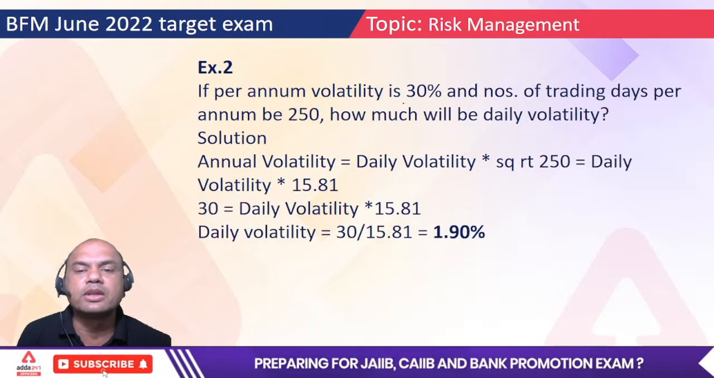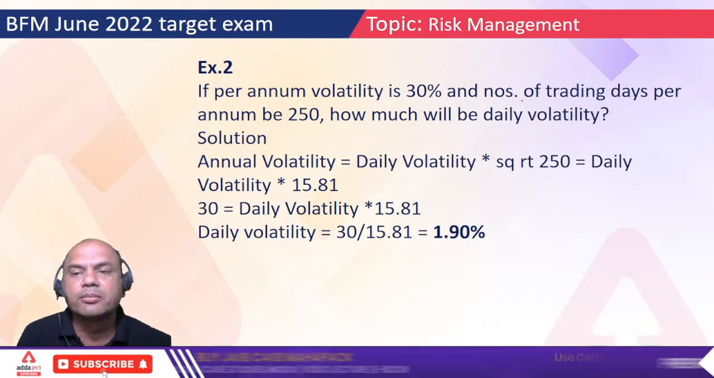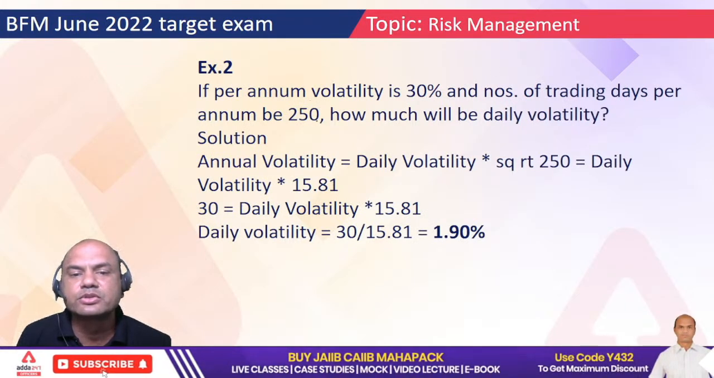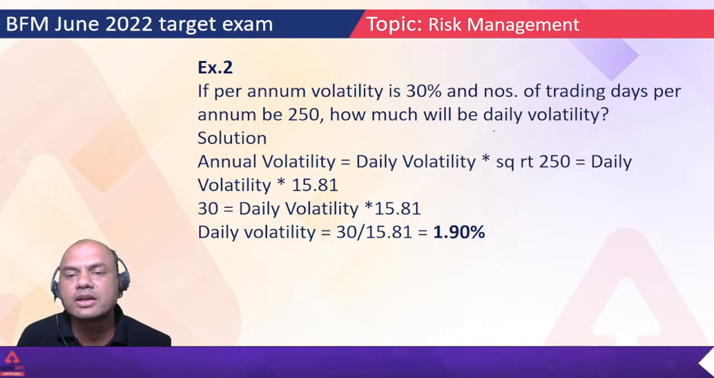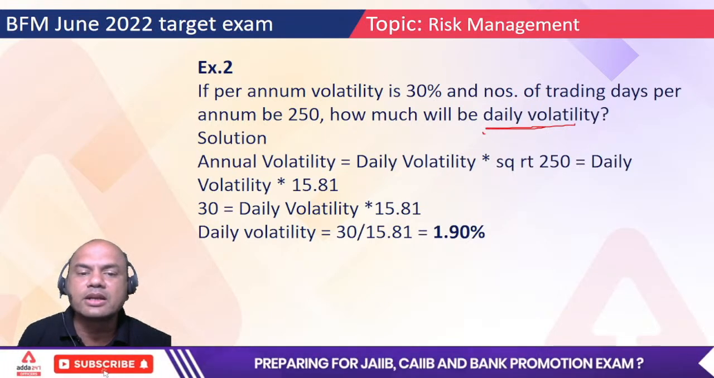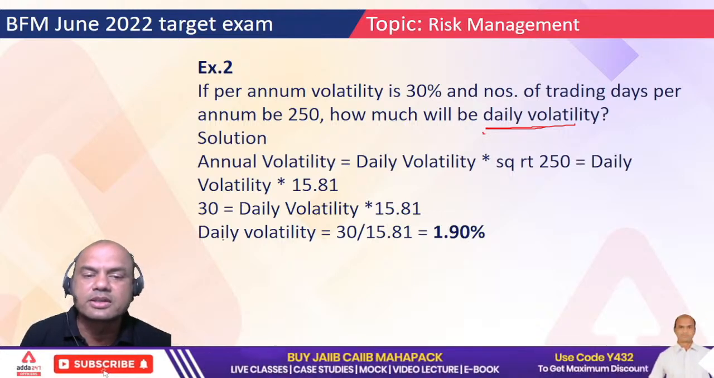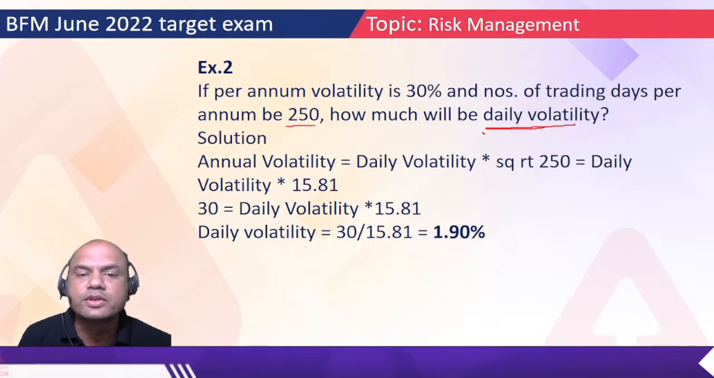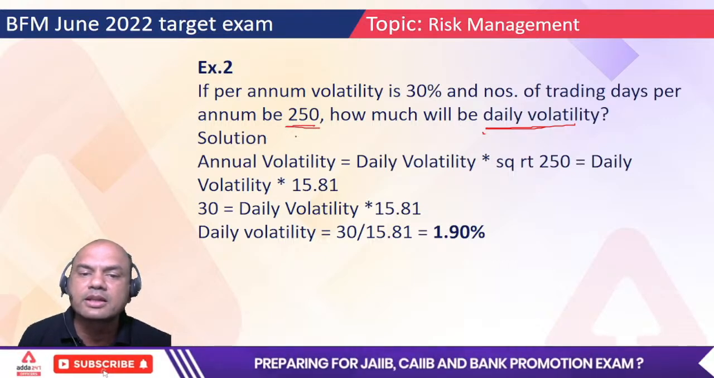The per annum volatility is 30%. The number of trading days per annum is 250. How much will be the daily volatility? See here, now the question is reverse. Per annum volatility is given. Annum means 365 days, but it's given over here that trading days are 250. So working days are 250, so we'll take this 250.